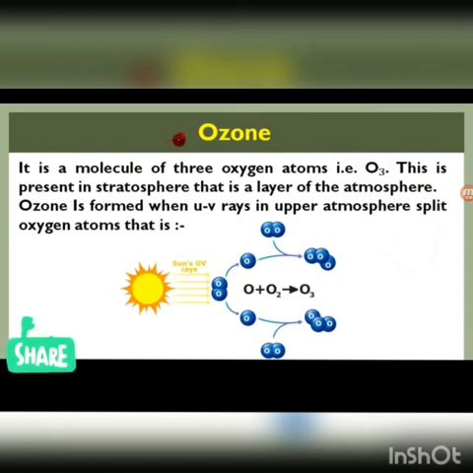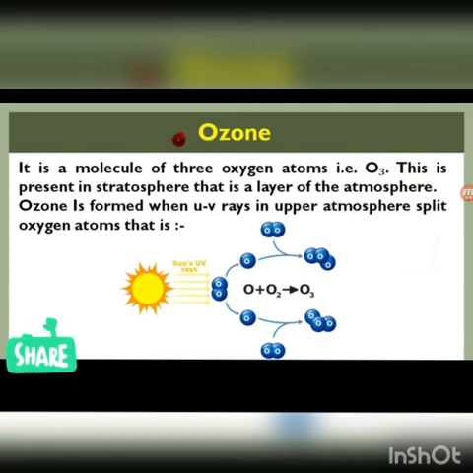This is present in the stratosphere. What is the stratosphere? It is one of the layers of the atmosphere. Okay. So in this stratosphere, ozone is present. And what is the function of ozone? Ozone protects from UV rays and other harmful rays from getting into the earth.